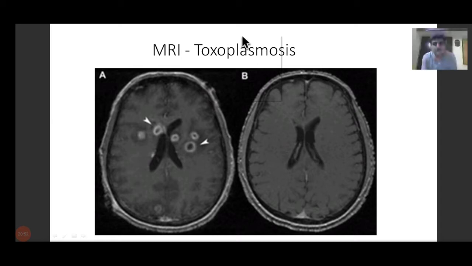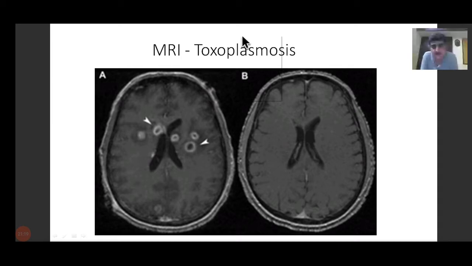Leucovorin is given to protect the bone marrow, since the drugs suppress the bone marrow. All these will be taught to you in pharmacology. But if the body weight is more than 60, which is very rare with HIV, still, options are there. We have to increase the dose from 50 to 75 and to 1500 milligrams 6 hourly.